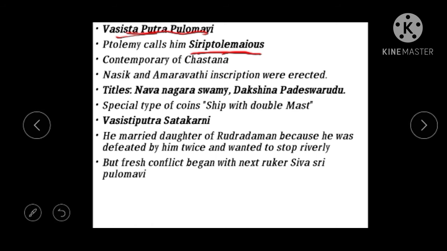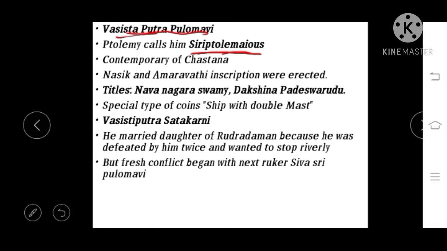He is a contemporary of Chastana, who is a ruler of the Saka Western Satraps. So during this period, some of the inscriptions were erected: the Nasik and Amaravati inscriptions.